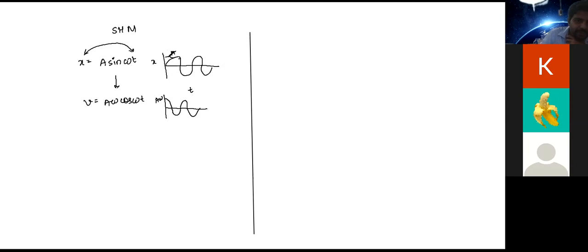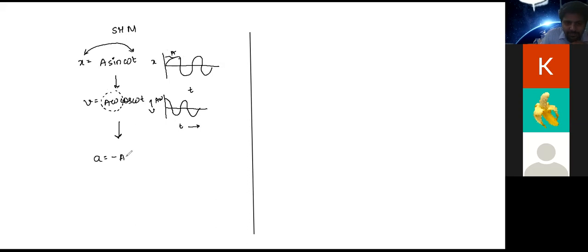Here the amplitude was A, right? This is how velocity is varying with time. So if you see in this question, what is the maximum value of velocity? A omega, right? Now, similarly, when you differentiate it again, you will get acceleration.